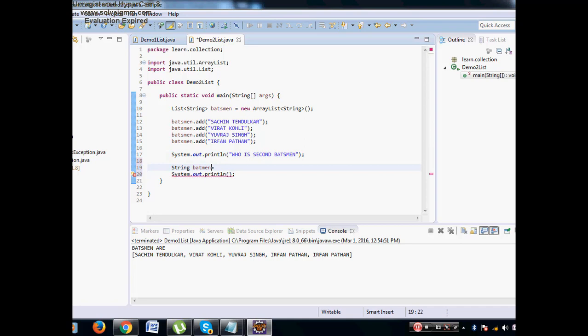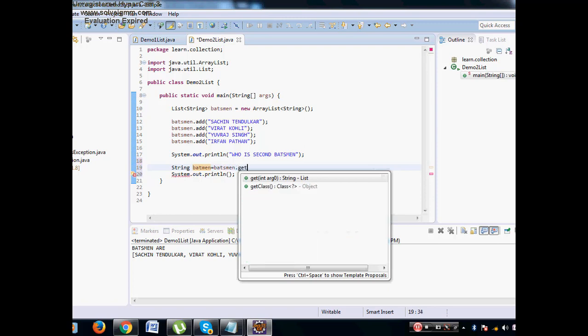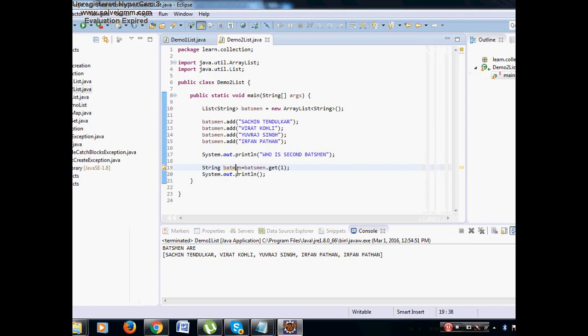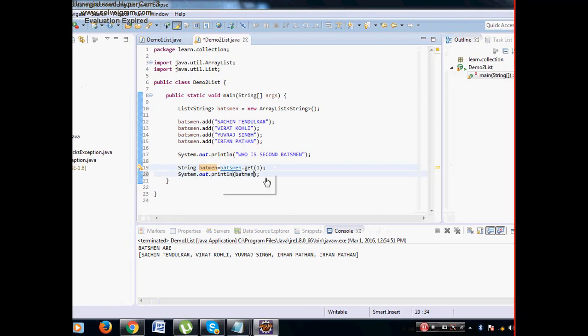Then I'll say batsman, the list name, dot get of 1, because I need the second batsman. If I needed the first batsman, get of 0. Because I need the second batsman, I'll say get of 1. Therefore now I'll print this.